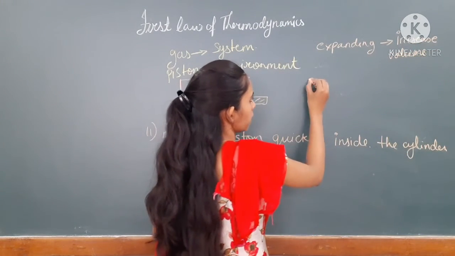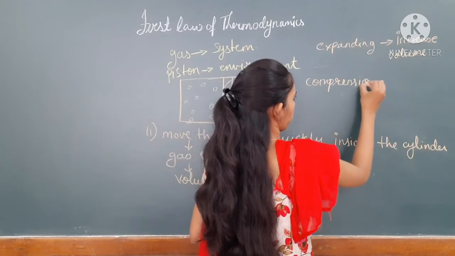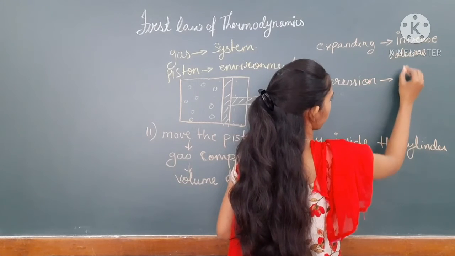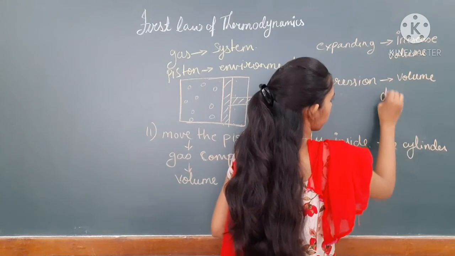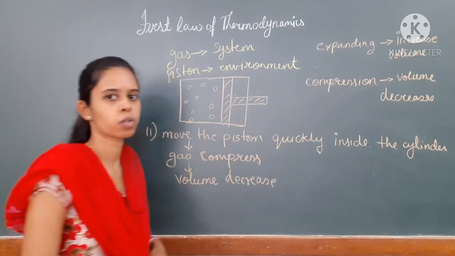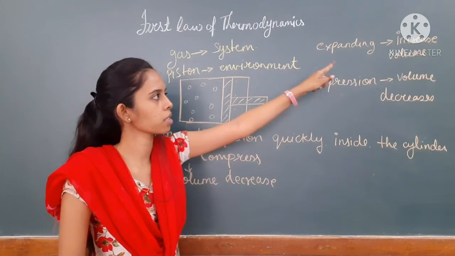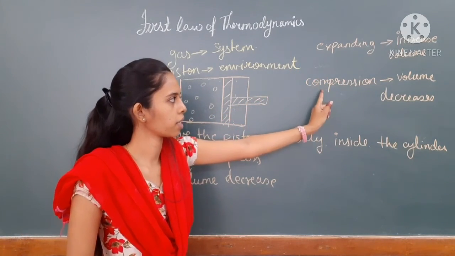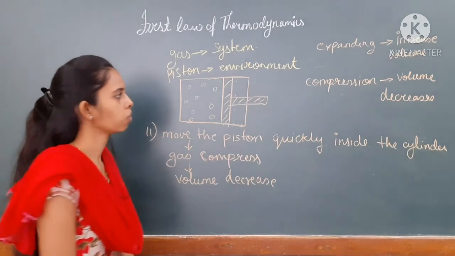When there is compression, the volume decreases. So remember this: when there is expansion of the gas, there is an increase in volume. When there is compression of gas, there is a decrease in volume.